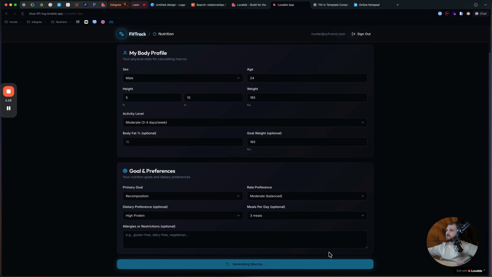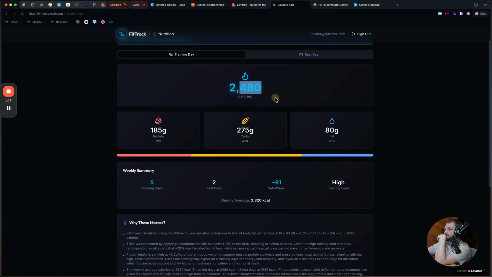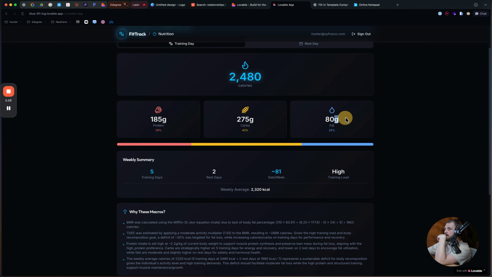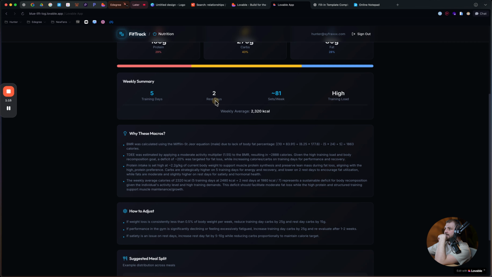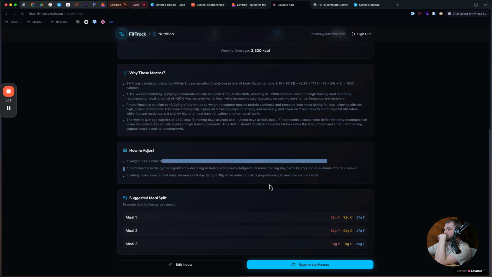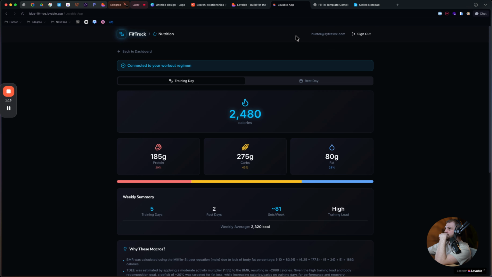How cool is this? Sweet. Okay. Connected to your workout regimen. Rest day. This is how many calories that we need to put in. This is how much protein, carbs, and fat that we need to get into our system. Our training days, why these macros, how to adjust, meal number 1, meal number 2. So now, is this going to save our data, or do we need to do this every time?